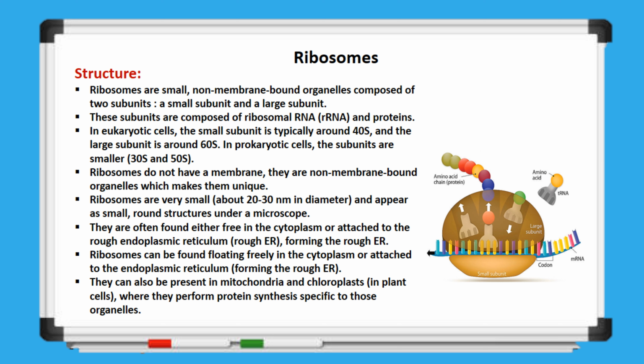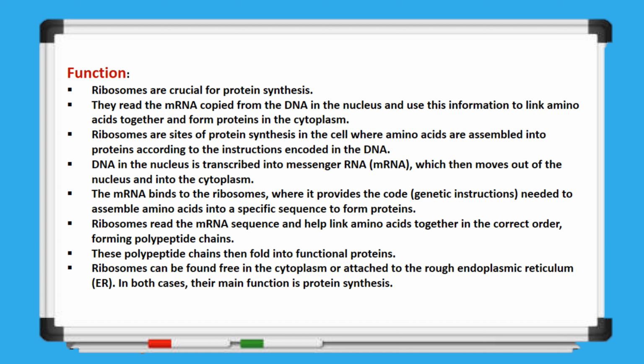microscope. Ribosomes can be found either free in the cytoplasm or attached to the rough endoplasmic reticulum, contributing to the formation of the rough endoplasmic reticulum. Additionally, ribosomes are present in mitochondria and chloroplasts in plant cells, where they carry out protein synthesis specific to those organelles. These ribosomes play a vital role in protein synthesis.